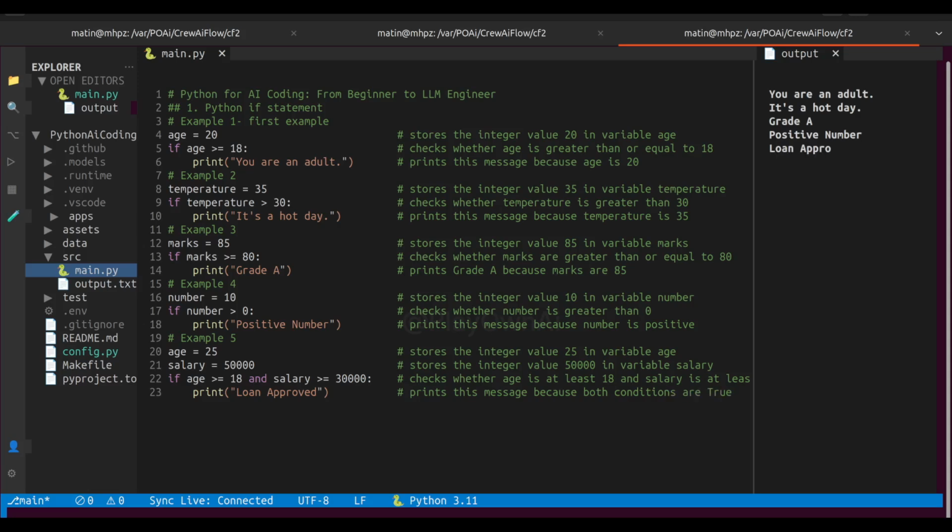The word "and" means both conditions must be true. Since both conditions are true, Python prints loan approved. If either one of these conditions were false, Python would skip the print statement.